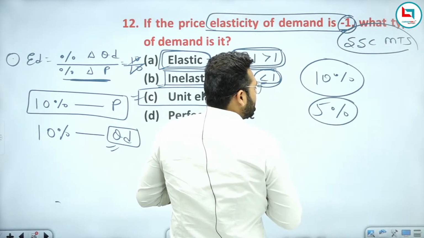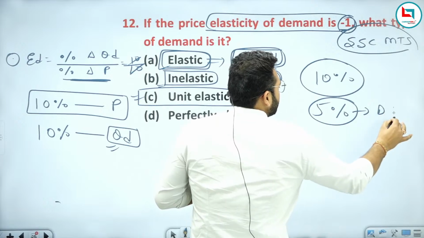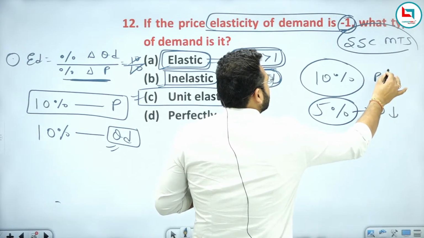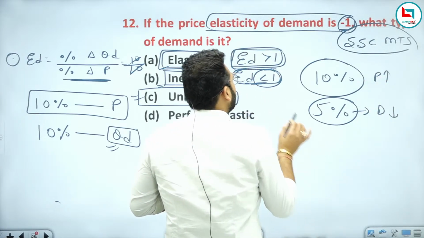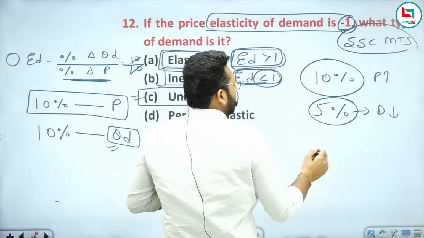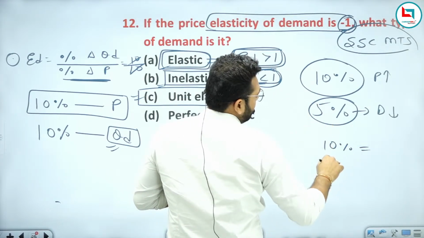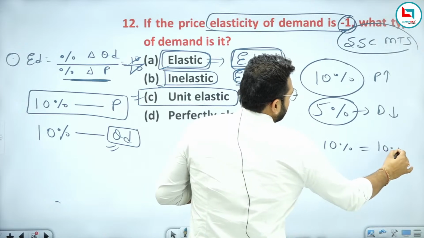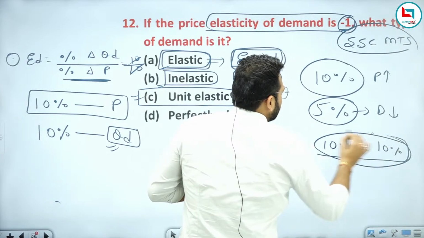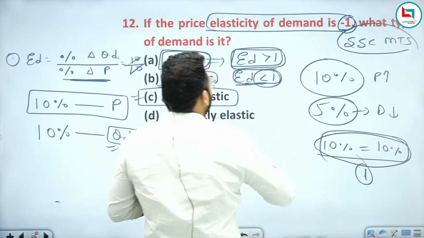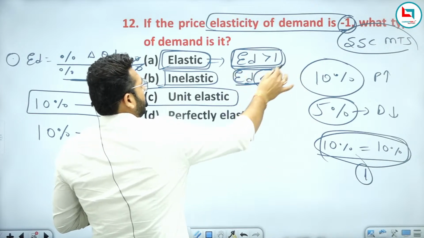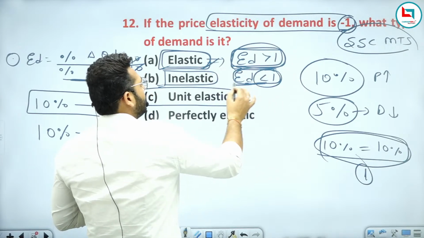So demand is changing less and price is changing more. If demand changes exactly equal to the price, we say it is equal to 1. So this is unit elastic; more than 1 is elastic, less than 1 is inelastic.